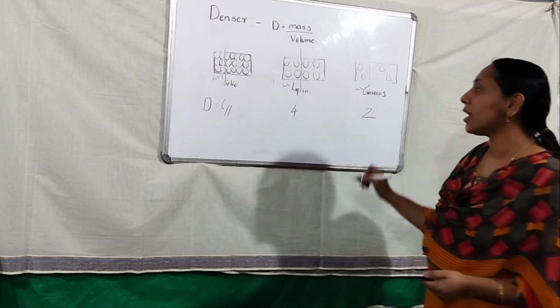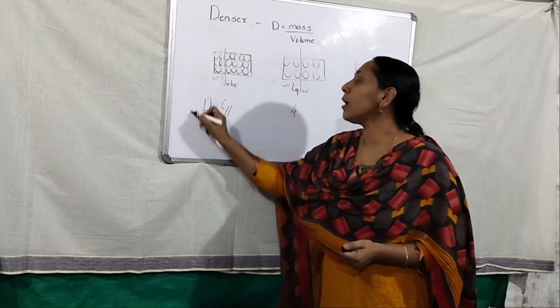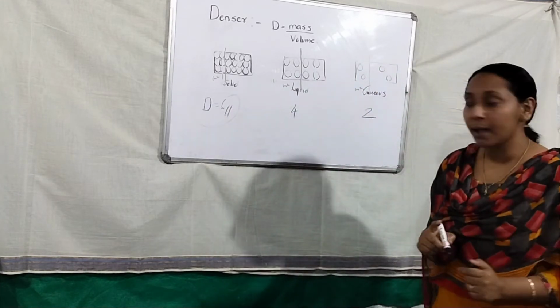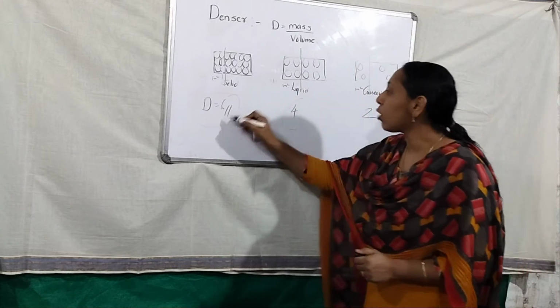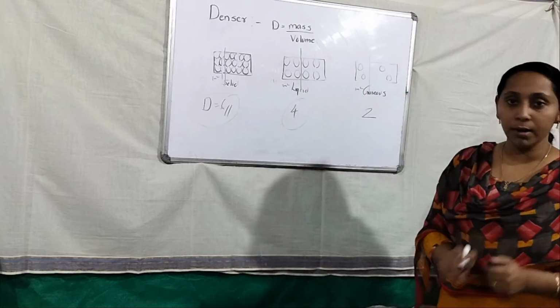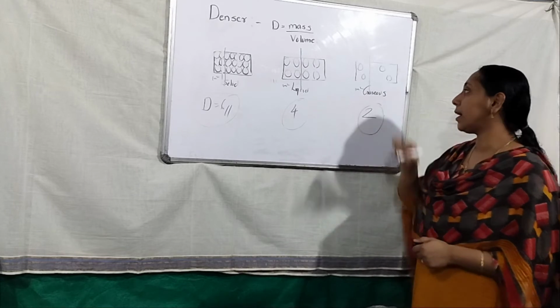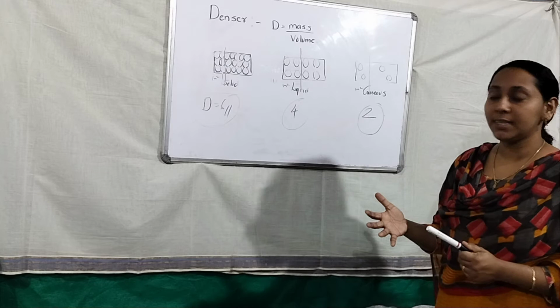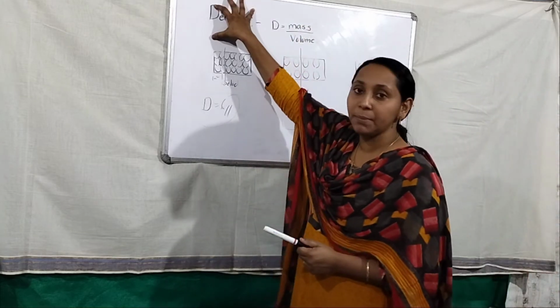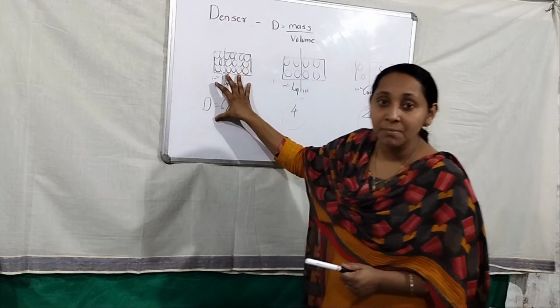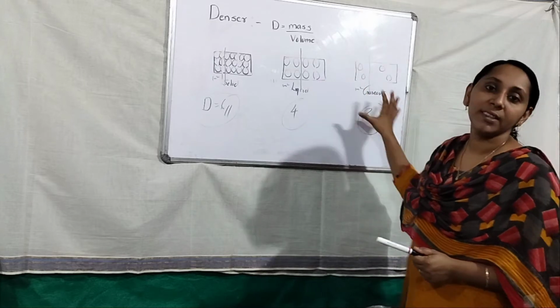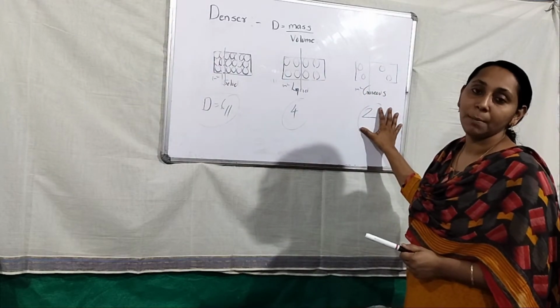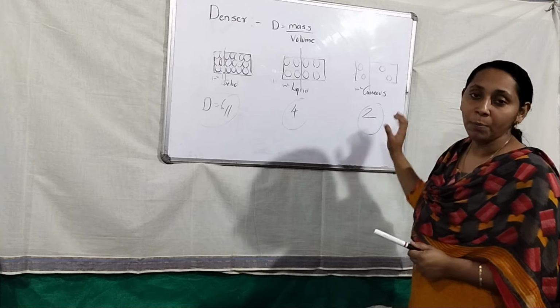You can see the solid has more particles in a unit area, compared to solid the liquid has fewer, and gas has very few. What that means is that the high denser mediums are solids, then liquids, then gaseous mediums. I hope you can understand this.